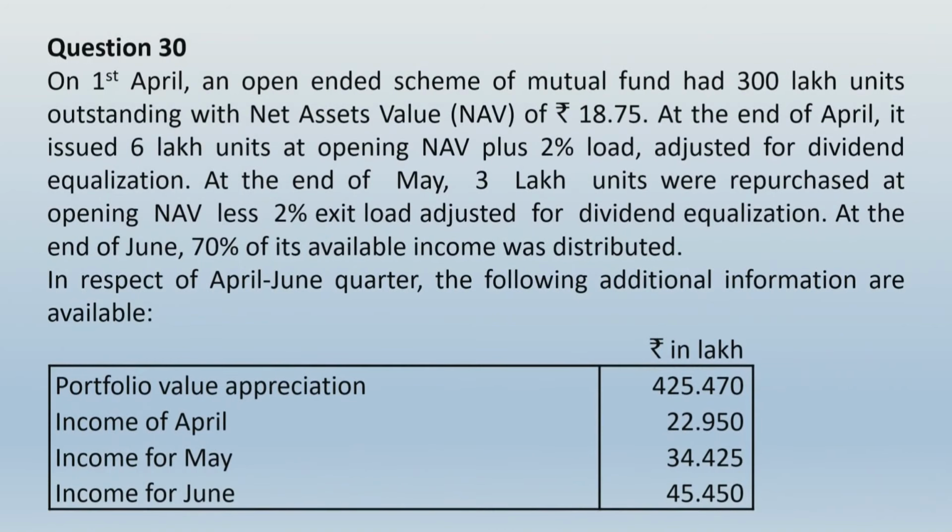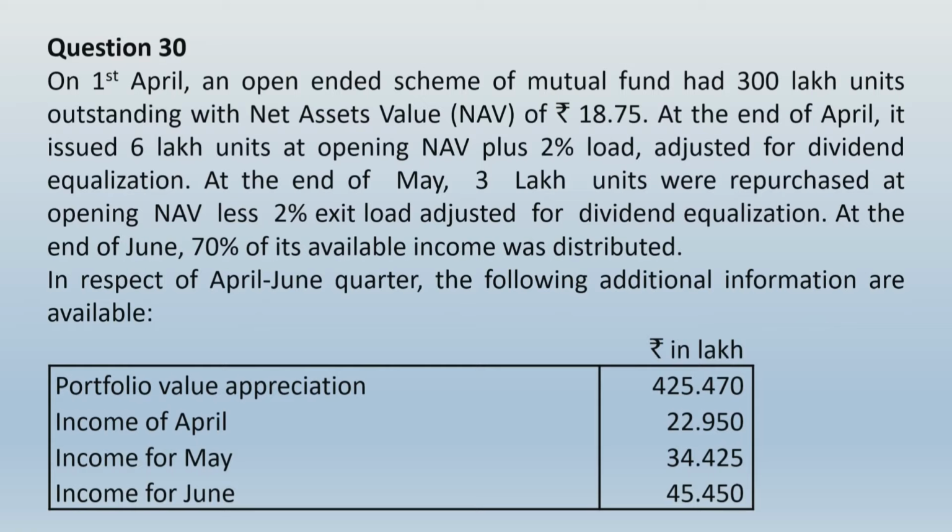On 1st April, an open-ended scheme of mutual fund had 300 lakh units outstanding with net asset value of rupees 18.75. At the end of April, it issued 6 lakh units at opening NAV plus 2% load, adjusted for dividend equalization. At the end of May, 3 lakh units were repurchased at opening NAV less 2% exit load, adjusted for dividend equalization. At the end of June, 70% of its available income was distributed. In respect of April to June quarter, the following additional information are available.